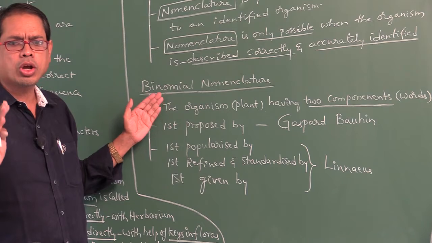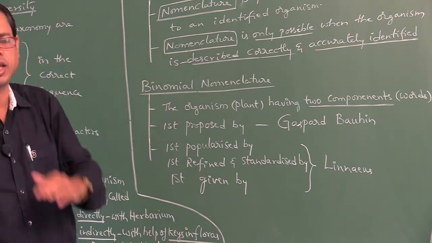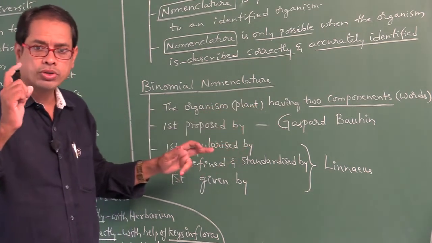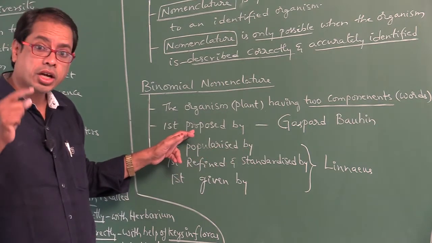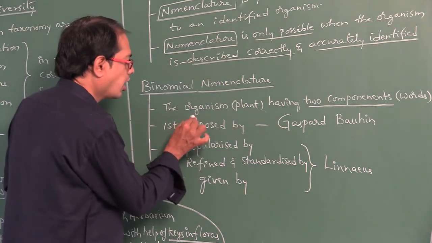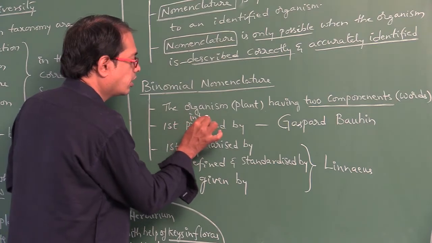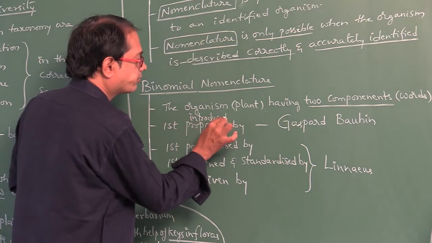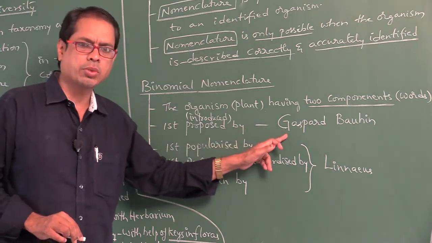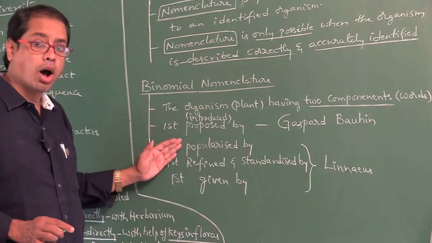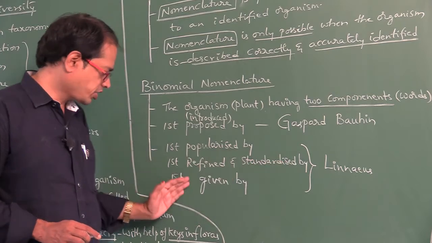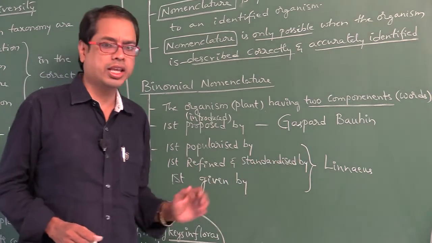This binomial nomenclature was first proposed, or first introduced, by Gaspard Bauhin. It was later popularized, refined and standardized by Linnaeus.